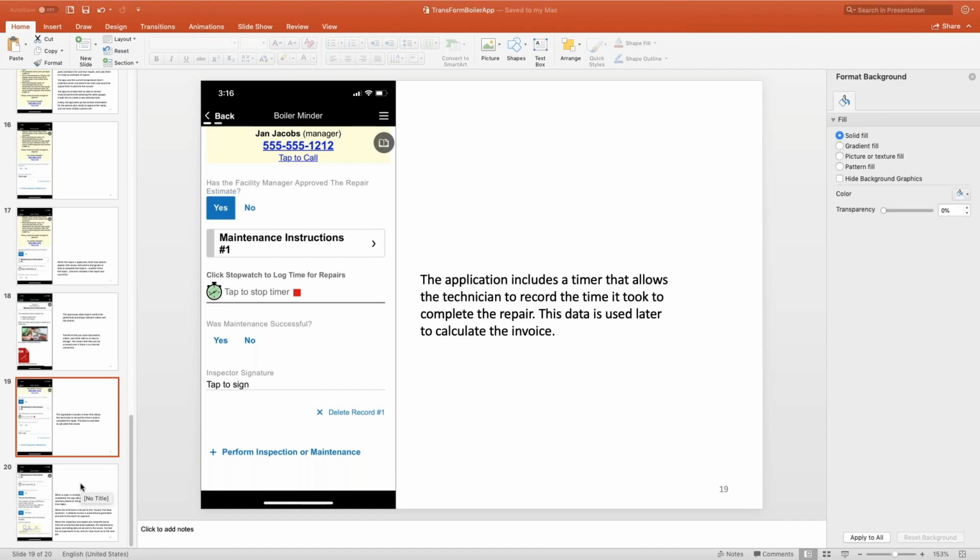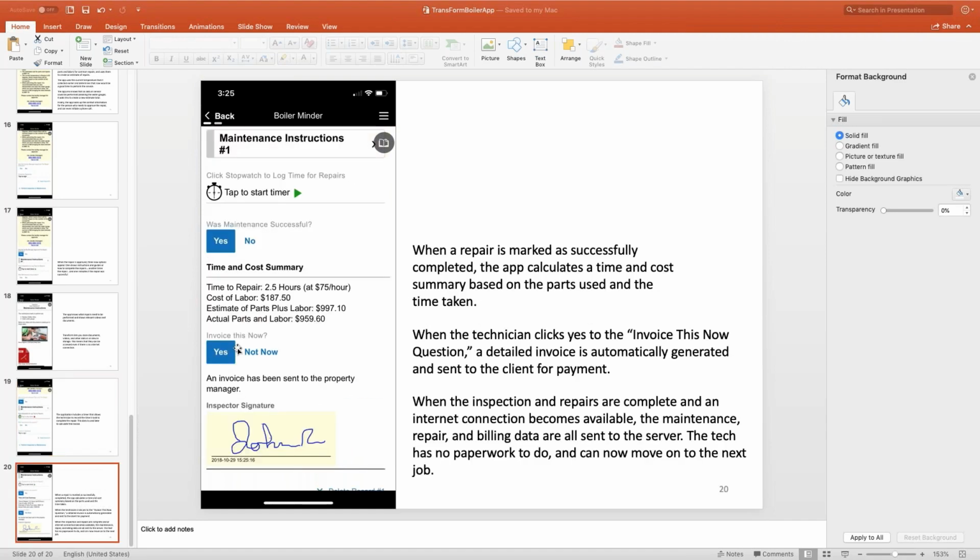And let me show you what happens when you click yes. It takes the calculation for the labor in terms of hours. Let's say it was 2.5 hours. It multiplies that by the hourly rate for this technician, also stored on the device, and figures out the cost of the labor. It then reminds you of what the estimate was that you had told the building manager. You told them it was going to be $997.10 or thereabouts. But in actuality, because you did the job a little bit quicker, the actual parts and labor are just $959.60.